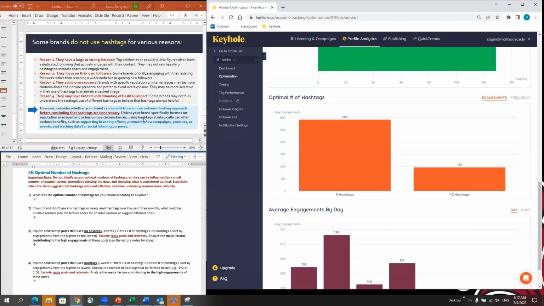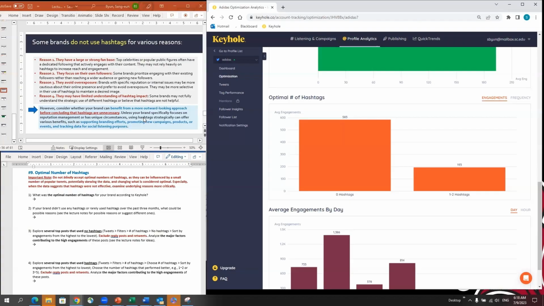Hashtags serve different purposes. Whenever the context is great, the hashtag will give you an additional boost. Content should be engaging first, and when it's resonating, hashtags will give you additional boost. Also, when you use a unique hashtag or branded hashtag, you can track the data for social listening.